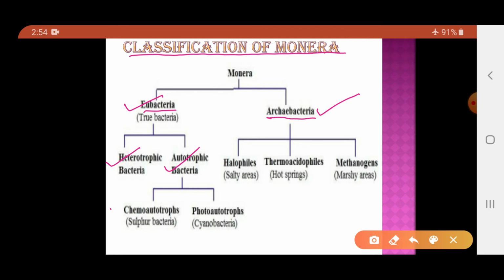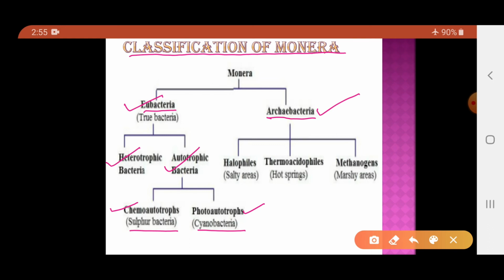Autotrophic bacteria can be of two types. Chemoautotrophs, which means they utilize chemical energy to synthesize the food. An example for this is the sulfur bacteria. Or they may be photoautotrophs, which means they utilize light energy to prepare the food. An example is the cyanobacteria, commonly called the blue-green algae.